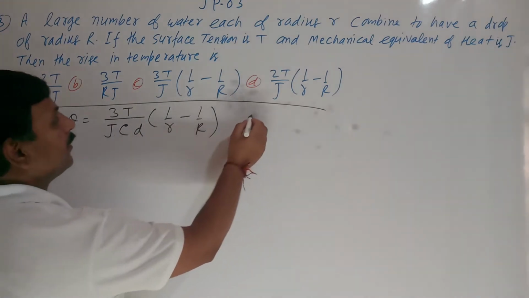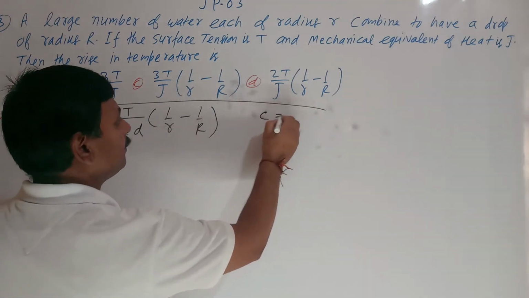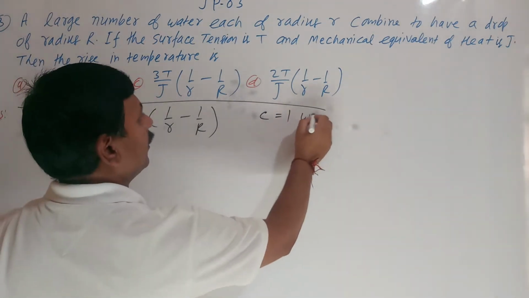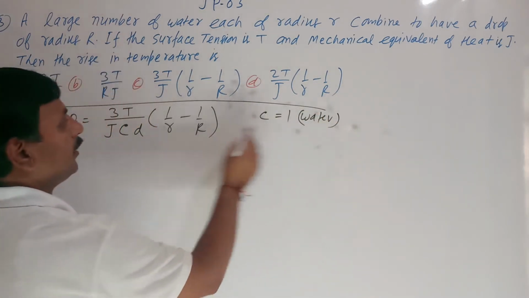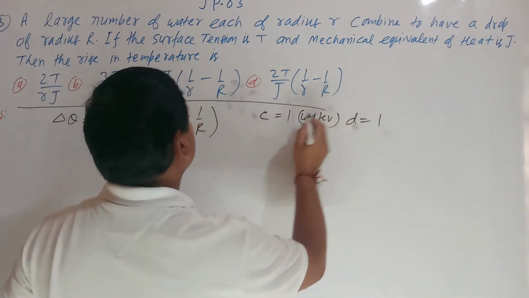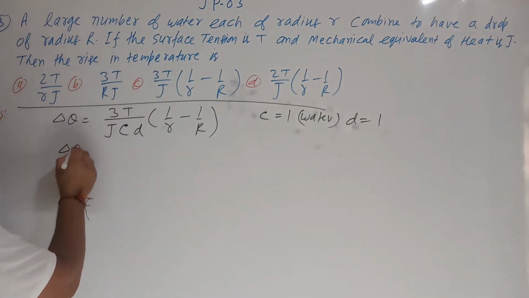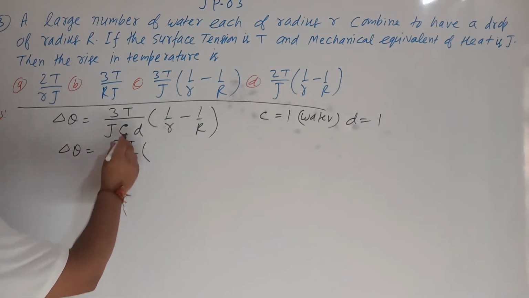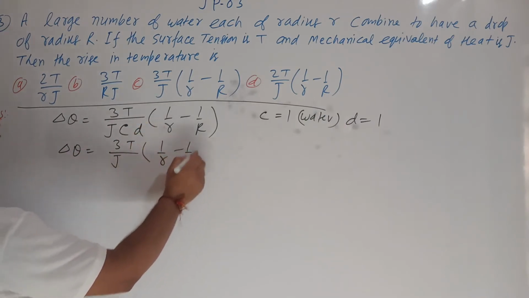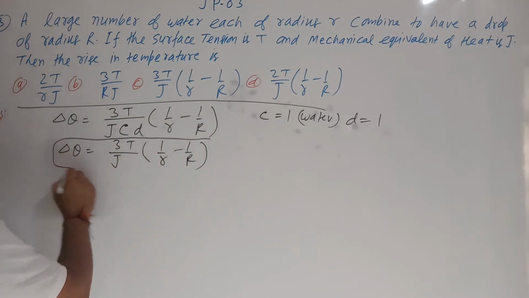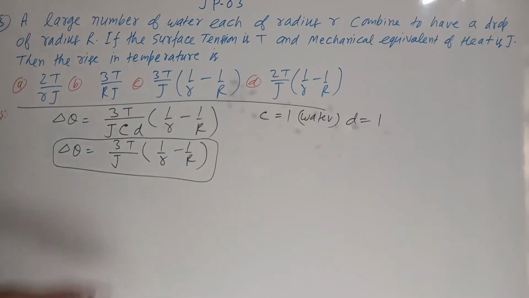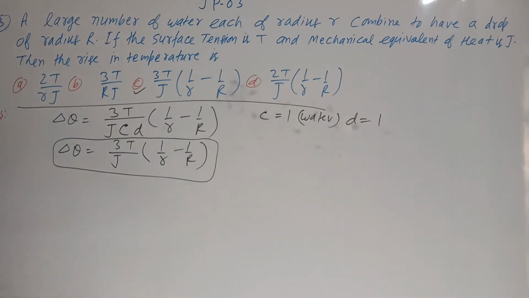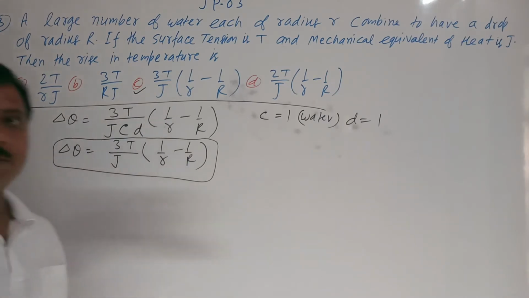You can see here C is the specific heat of water. For water C is equal to 1, and density also we have to take as 1. So this formula becomes del theta is equal to 3T upon J, 1 upon r minus 1 upon R. So this is the rise in temperature. So we can see here option C is correct. Okay, how has this formula come?